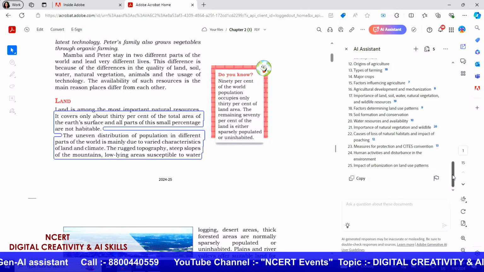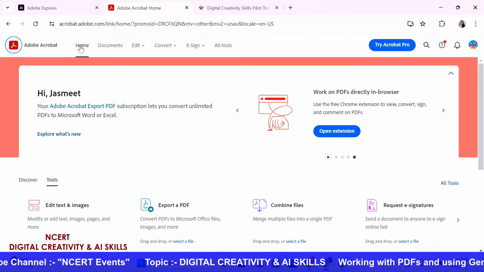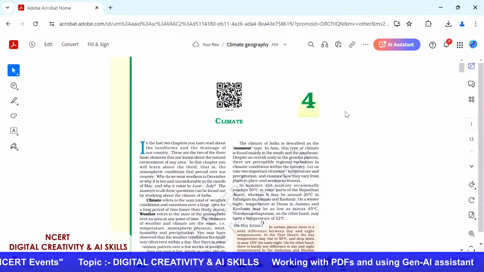So I think all the educators have learned this syllabus creation process with the help of Acrobat AI. And ma'am, I would like to ask you, can we also create interactive study guides? Of course, and I was coming to that, we can create a lot of interactive study guides using Acrobat AI Assistant, and I'm going to show you right away how we do that. I was pulling up a very nice chapter from which I can create that guide. So let's take a look at my screen now so that I can give you a walkthrough of the study guide as well, and you all can see how we can create that.